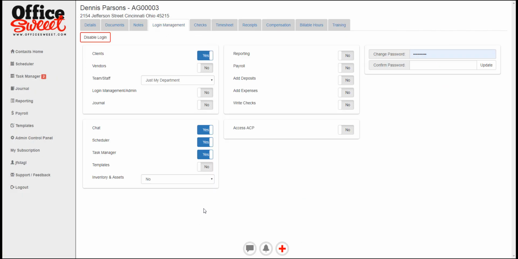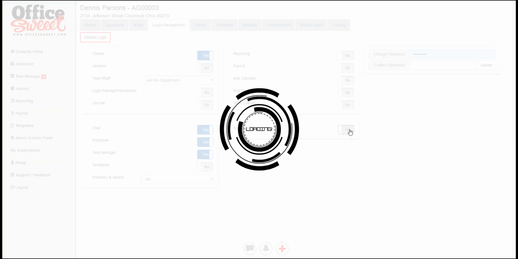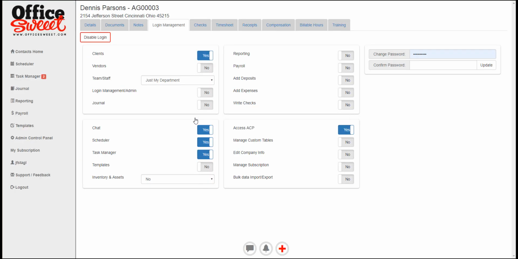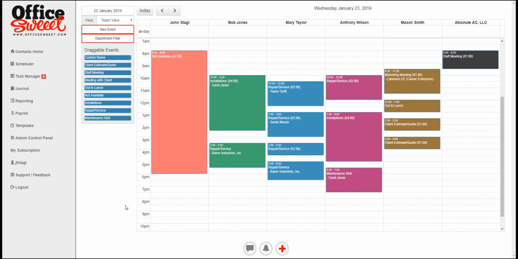Let's go back to login management here briefly. As you can see, when I click this button here, we've got about 20 different permissions, a little bit more because some of these have some multiples. But if we look at it, you can actually steer anybody in the right direction. When you turn any of these things off for a particular employee or team member, they won't even see the link, so it's impossible for them to get there. And this is one little safety measure too. If somebody goes rogue on you, you can always click this button, disable login, and they can't get into the system anymore. Okay, so let's talk a little bit about the scheduler.